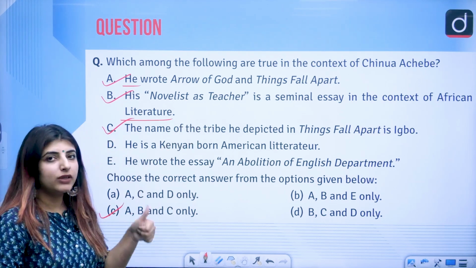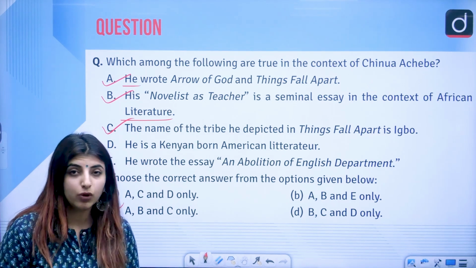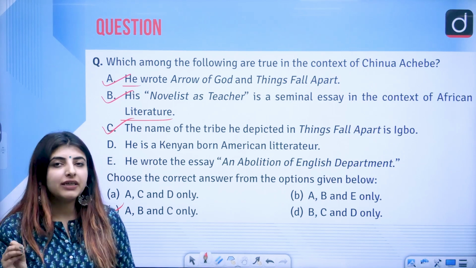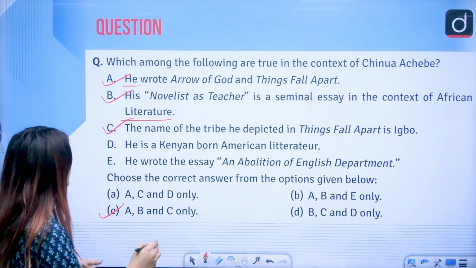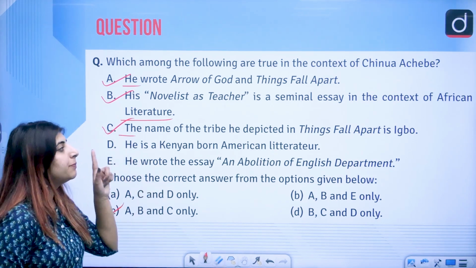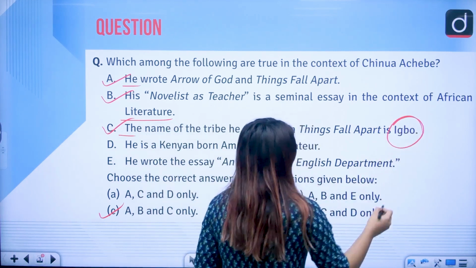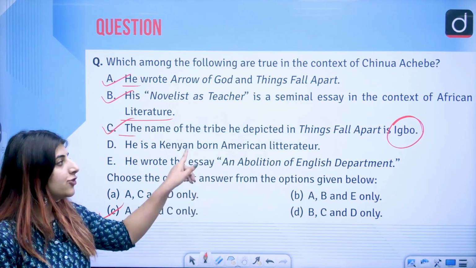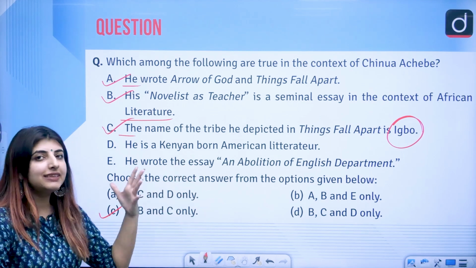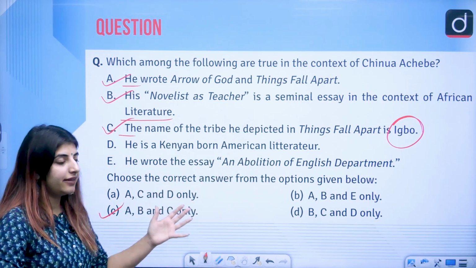Even if we are covering a writer from the point of view of novels, we should also consider his or her critical works. The same is the case with Achebe. Next, the name of the tribe he depicted in Things Fall Apart is Igbo, a very important thing. There were 2 novels with the same tribe, so of course Things Fall Apart has the same tribe as its representative.